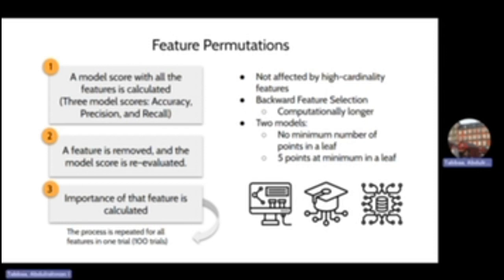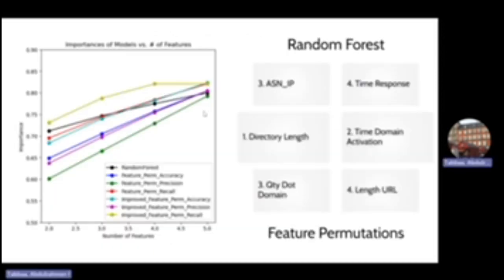For each model, the importances of the features were calculated 3 times based on 3 different metrics: accuracy, precision, and recall. This resulted in 6 different feature permutation models. We plotted the importances of the features versus number of features for all 7 models. Several of the models begin to plateau around 4 features and at around an acceptable importance level. Therefore, we proceeded to shrink our data to only 4 features.